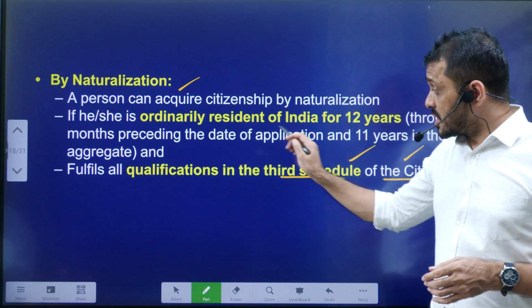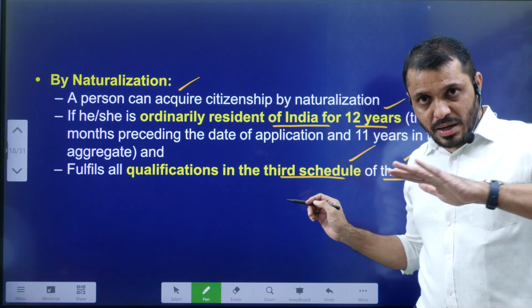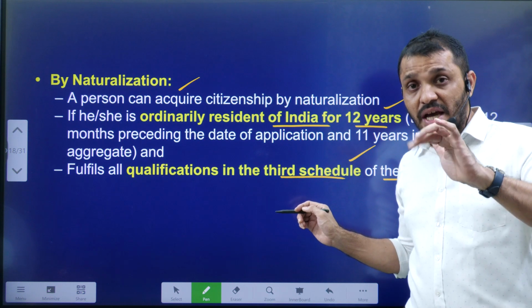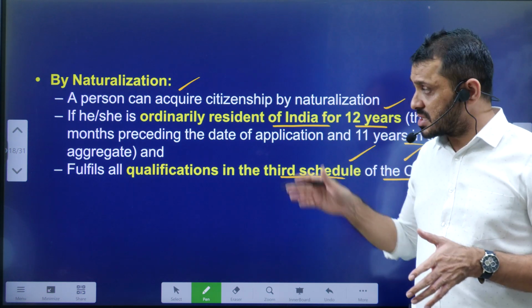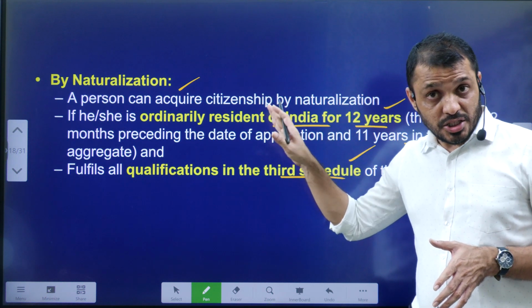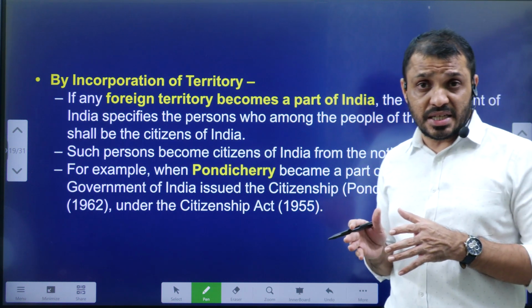For this, the person must be an ordinary resident of India for 12 years: one complete year before the date of registration, and the previous 11 years they must be living in India. This is citizenship through naturalization. These are the various ways a person can get the citizenship.